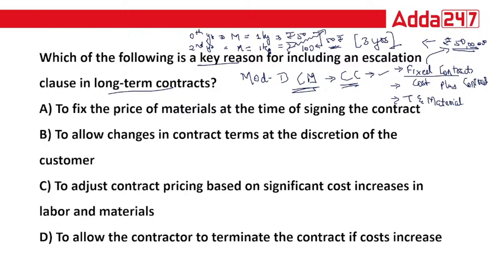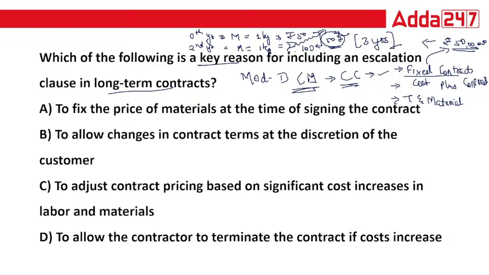As per this clause, the contractor writes that though we are going to construct your house for 50 lakhs, any rise in material or labor cost will belong to the customer. Means this extra 50 rupees will not be borne by the contractor; as per the agreement, it will be charged to the customer. That is what the escalation clause is.